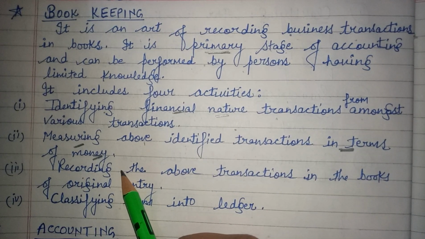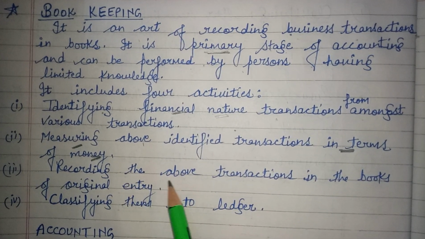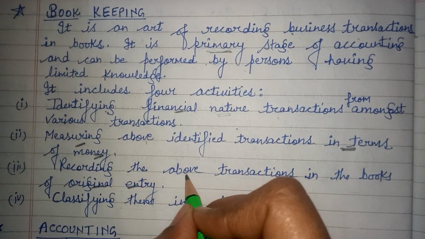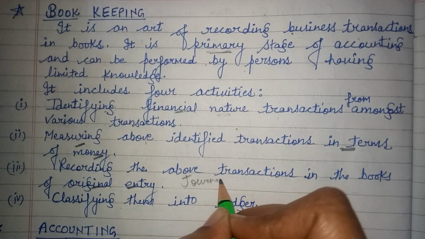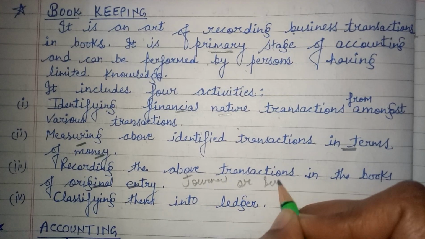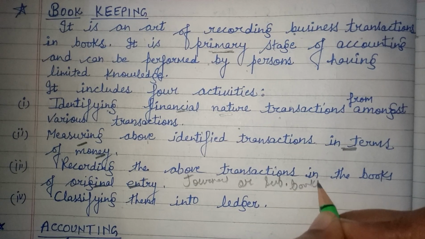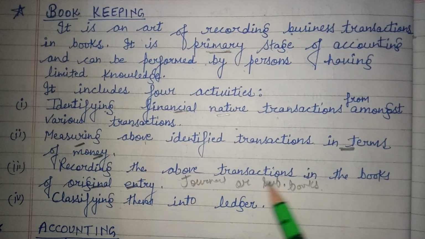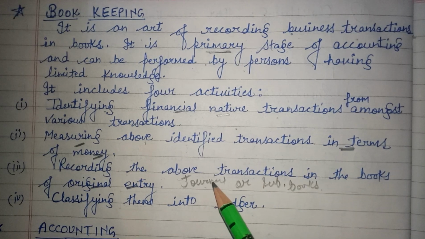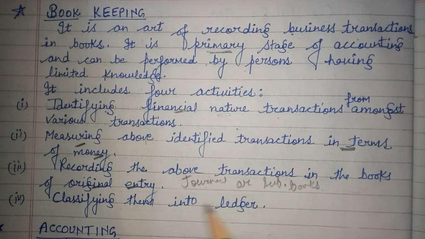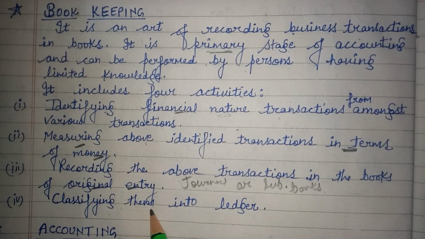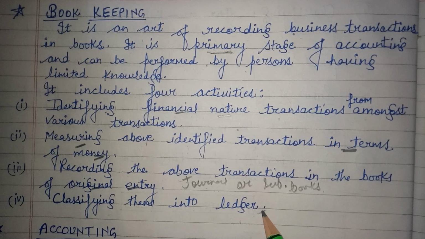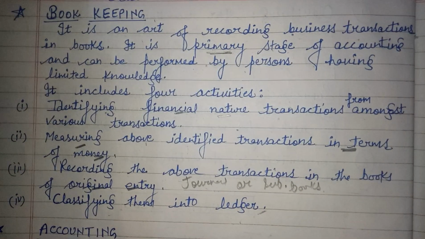Then the third step of bookkeeping is recording the above transaction in the books of original entry. Original entry means journal or subsidiary books, as we have seen in the accounting cycle. Recording the transaction in original entry books means journal or subsidiary books, and last, classify them into ledger. Till ledger, activities come under bookkeeping. Clear?